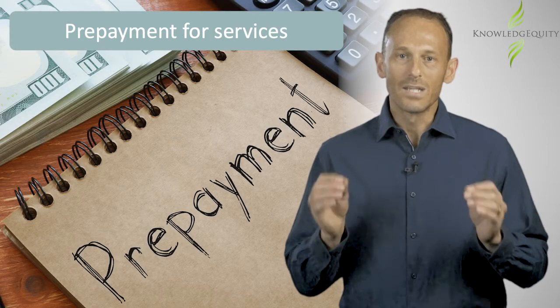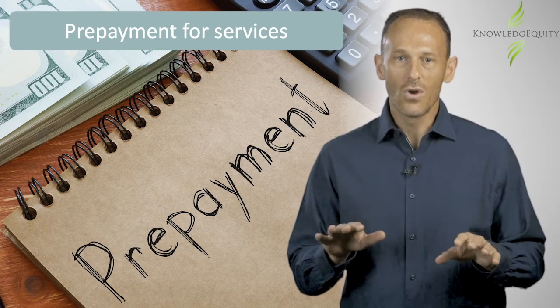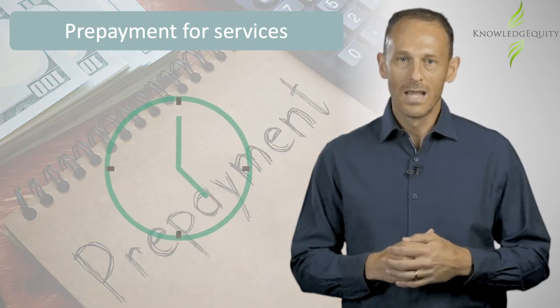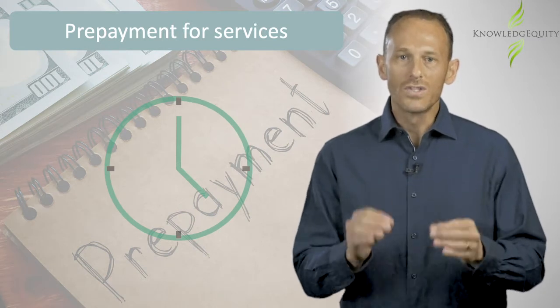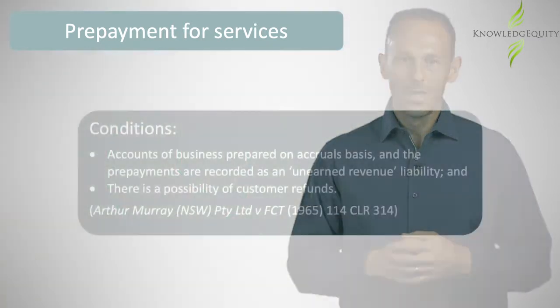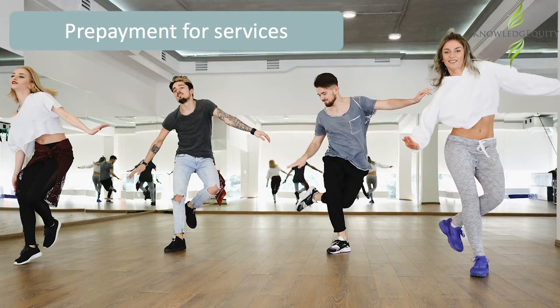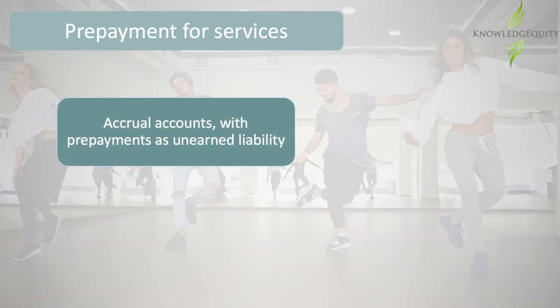Income received as a prepayment for services not yet delivered is generally recognised on an accruals basis and only derived when the services are delivered. This will be the case where the business accounts are prepared on an accruals basis and there is a possibility of customer refunds. Dancealot is a dancing studio that prepares accrual accounts.